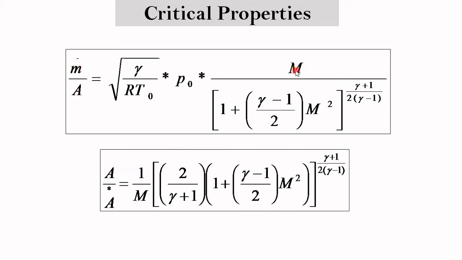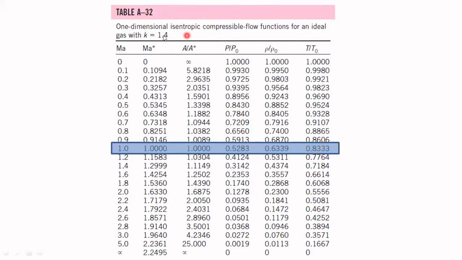If you put Mach number equal to 1, you will get the maximum mass flow rate per critical area. From these two equations, you can get the area to critical area ratio, which is this equation. Also, from a property table, you can find the same values.